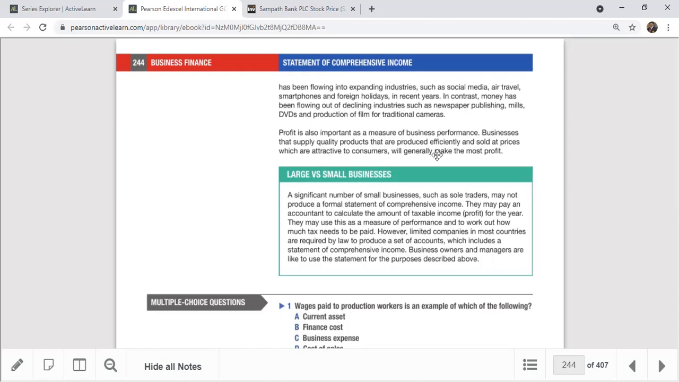Also, businesses that supply quality products that are produced efficiently and sold at prices attractive to consumers will generally make the most profit. Always supply quality products; with quality, profit will be high. That's why high quality means high profit, right? A product like the Apple iPhone shows high quality as well as high revenue and high profit. Okay, that's the profit summary, the income statement and the statement of comprehensive income. That's the summary, right?